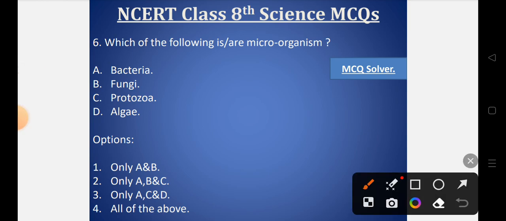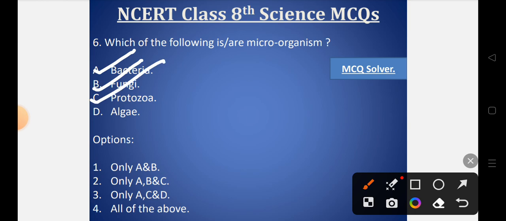So microorganisms are those tiny living beings which cannot be seen through our naked eyes and require a microscope to look into. So if we look into the options given, of course bacteria is a type of microorganism. Many fungi also come in the category of microorganisms. So B is also correct.